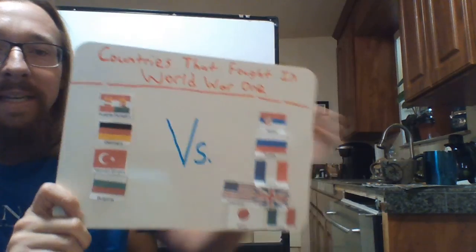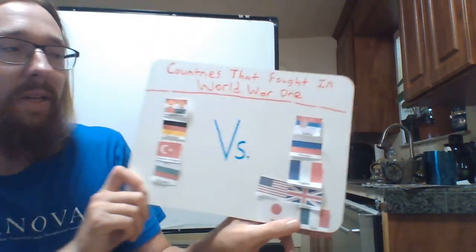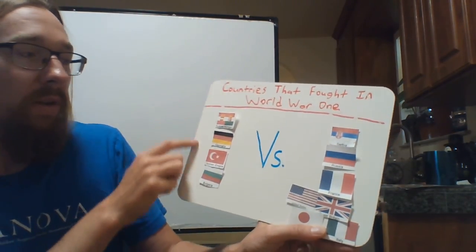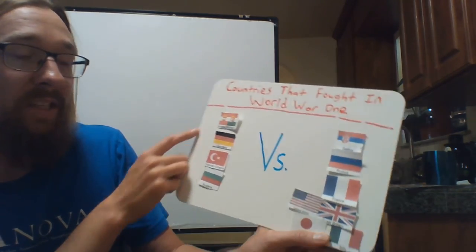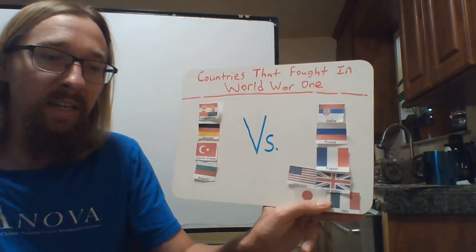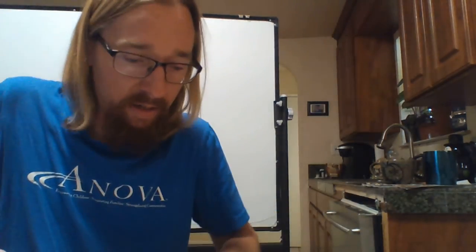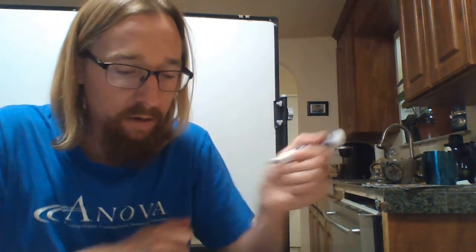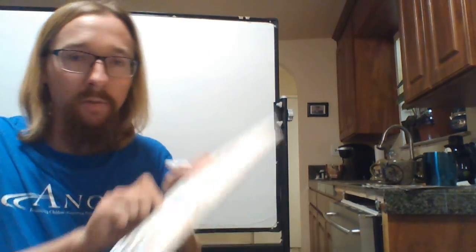Now they gave each side of the battle names. On this side of the battle, we have the Central Powers. They call them the Central Powers because they're centrally located in Europe. So I'm going to write that there so you can see the words Central Powers. So they call this side the Central Powers. All right, I've written it here.